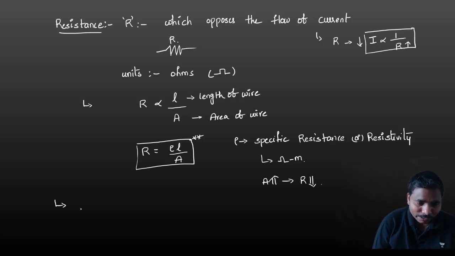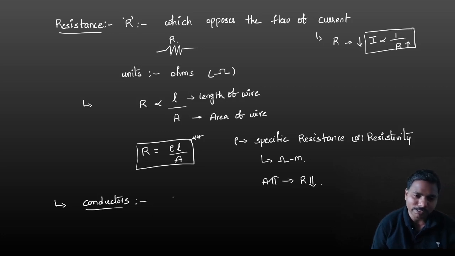One more thing: conductors are materials which allow electricity through them. In conductors, as temperature increases, resistance also increases, directly proportional, because conductors have a positive temperature coefficient of resistance.